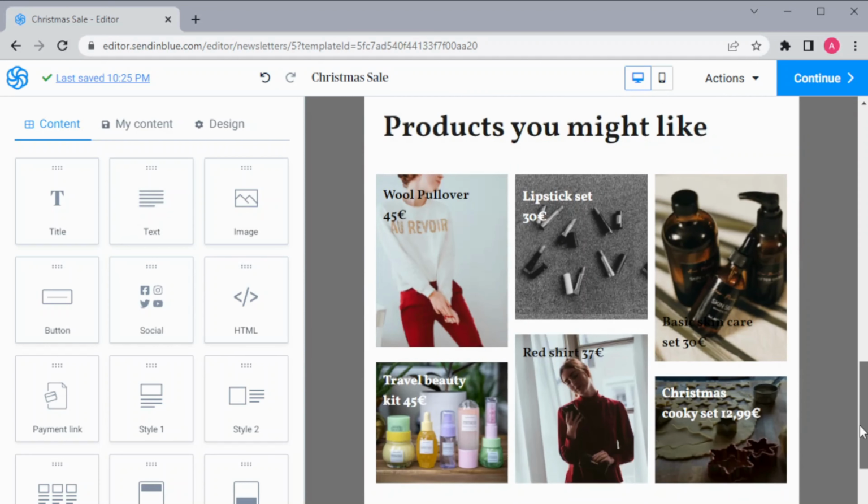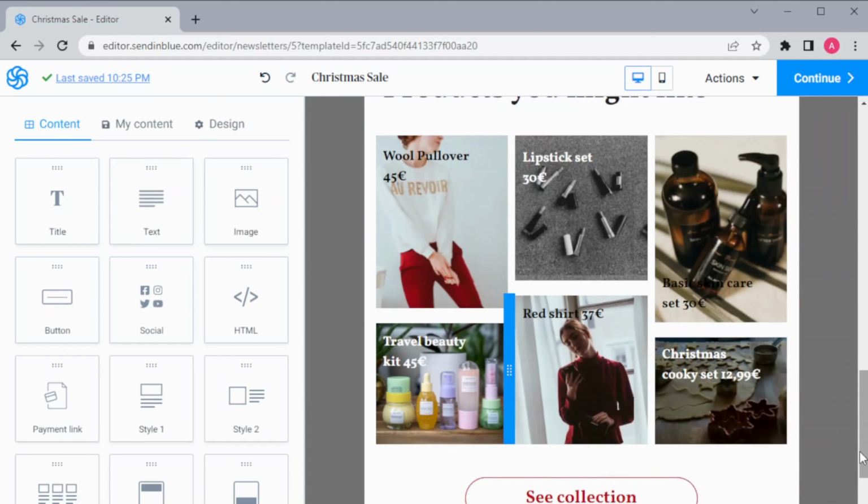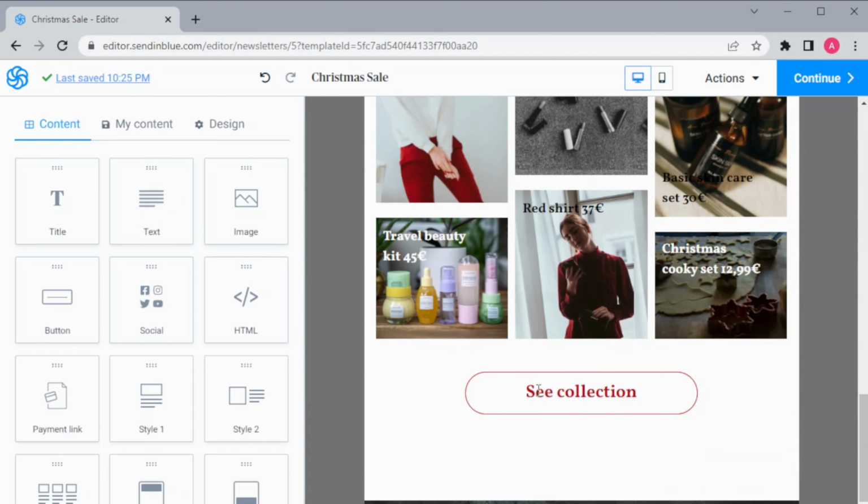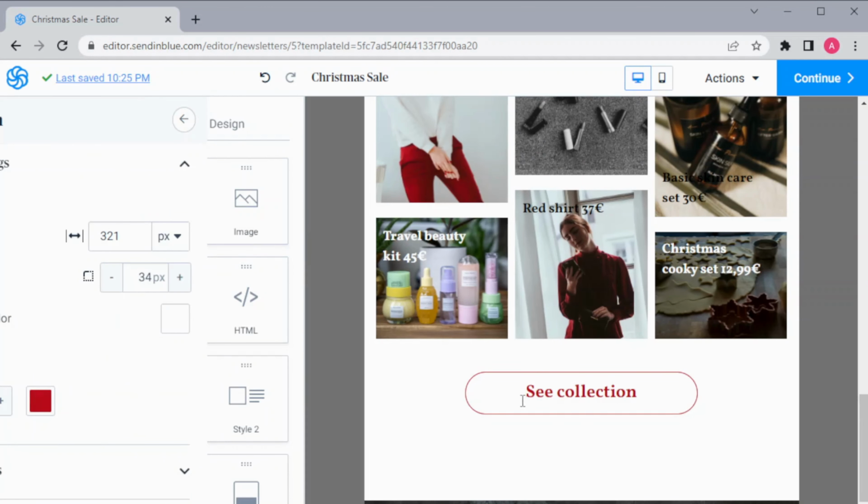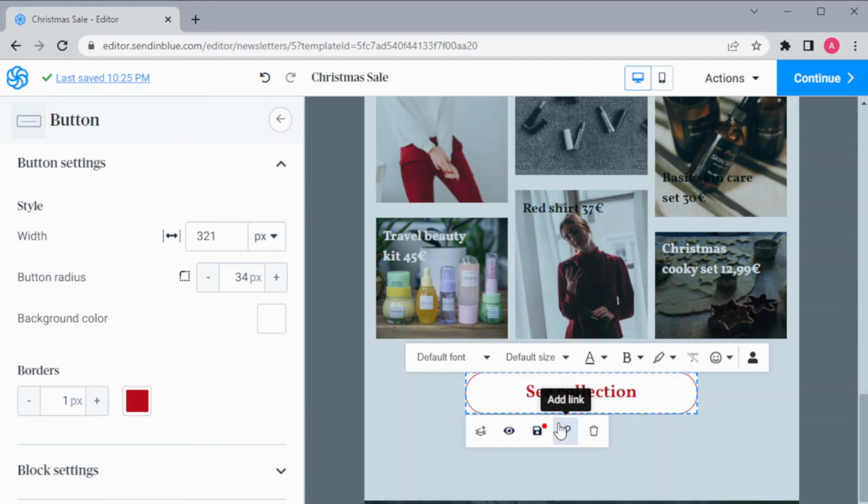And then we have catalog here, which you can replace with your own, and this is see collection button where you can embed a link to your site. Just click on it and click on the add link option over here and embed a link to your own site, so that visitors can visit your site directly from your email.